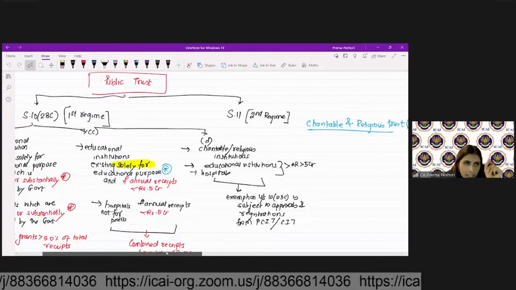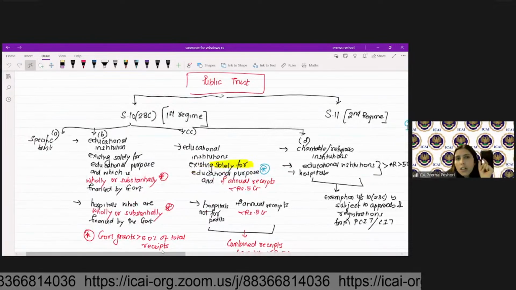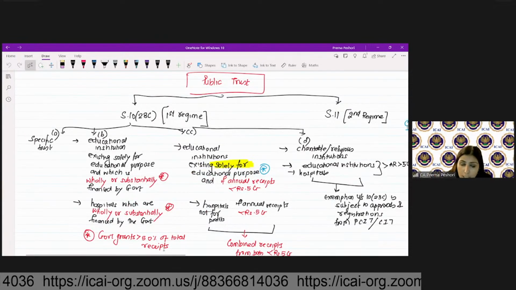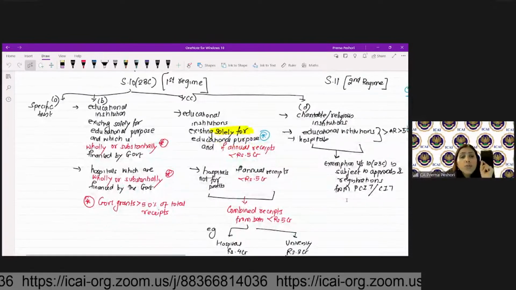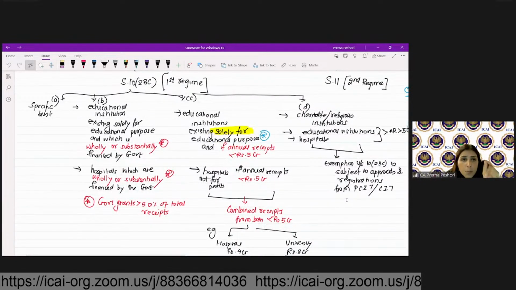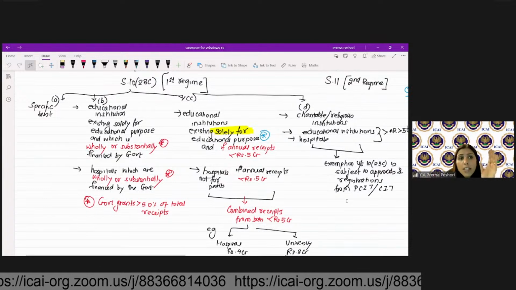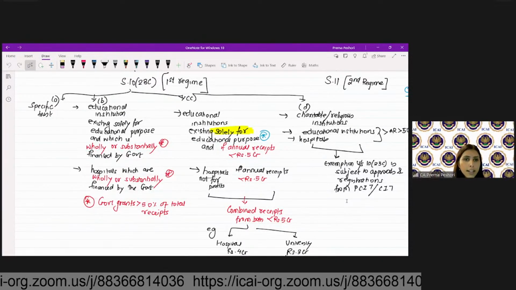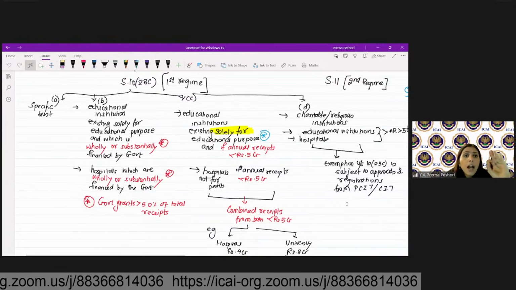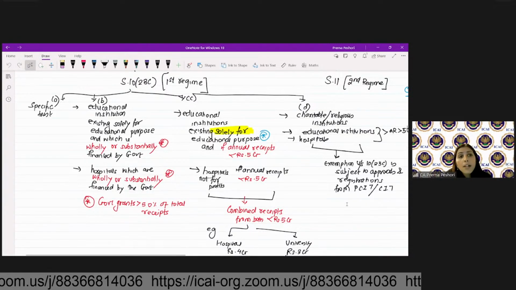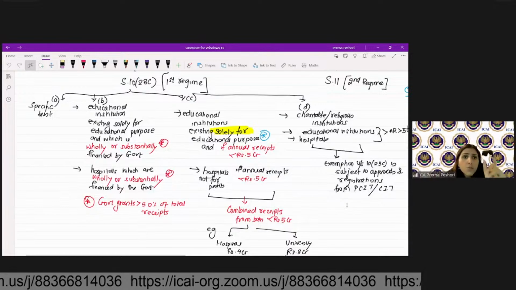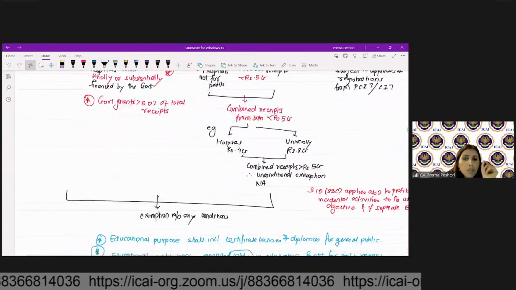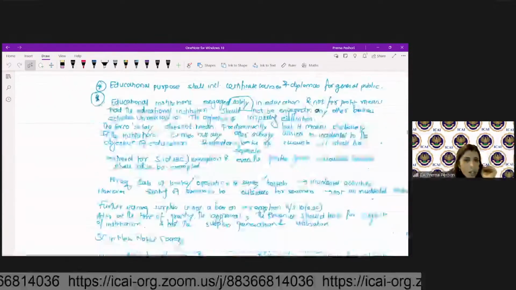For the first three categories, which are the specified trusts, that is educational institutions or hospitals which are wholly or substantially financed by government, educational institutions which are solely for educational purpose, and hospitals which are not for profit, having annual receipts less than 5 crore, these have unconditional exemption, meaning they don't have to comply with any conditions. But other than that, any other trust which is claiming 10(23C) exemption has to be subject to registration and approval. Are we clear?